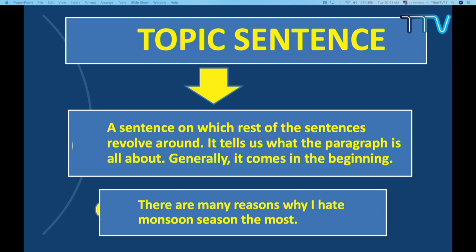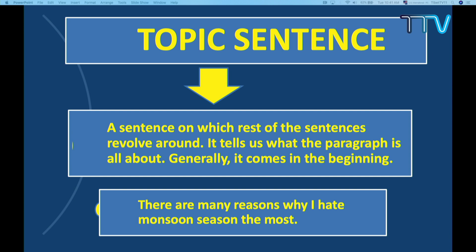But I'm not saying the topic sentence should always come in the beginning. Some writers purposely put the topic sentence in the middle of the paragraph, or sometimes in the end also.